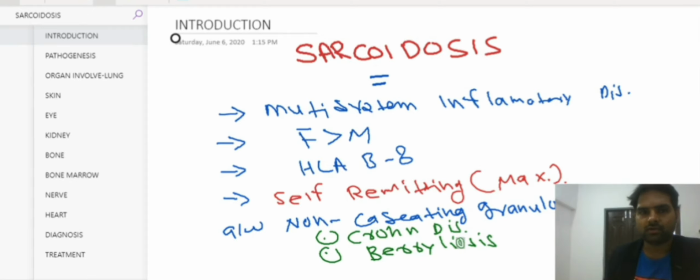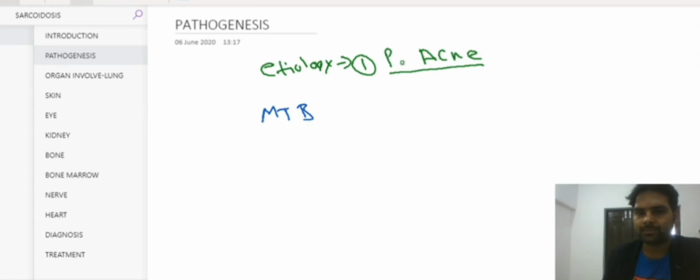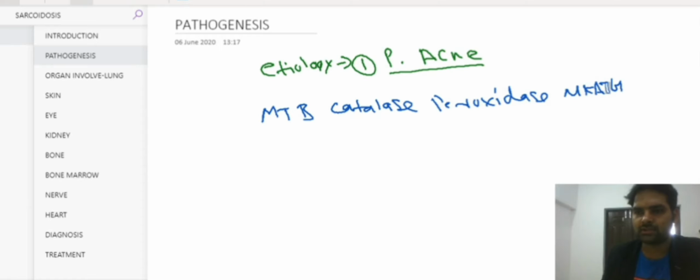Okay, now let's see the pathogenesis of sarcoidosis. The first etiology can be Propionibacterium acnes, which can be involved in the pathogenesis of sarcoidosis. But there is one antigen, named the MTB catalase peroxidase, the MCAT-G antigen. This is the Mycobacterium catalase peroxidase MCAT-G antigen.